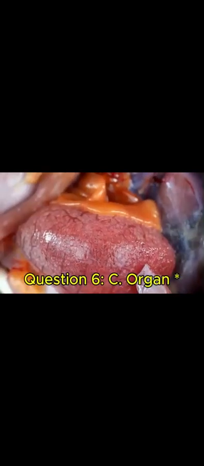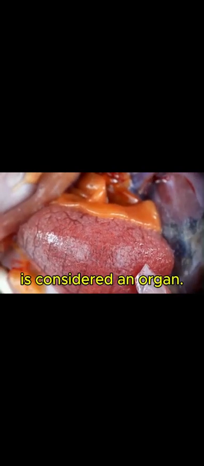Question 6. See organ explanation. The stomach is considered an organ. Organs are made up of different tissues and have specific functions. The stomach is a muscular organ that helps in the process of digestion by breaking down food.